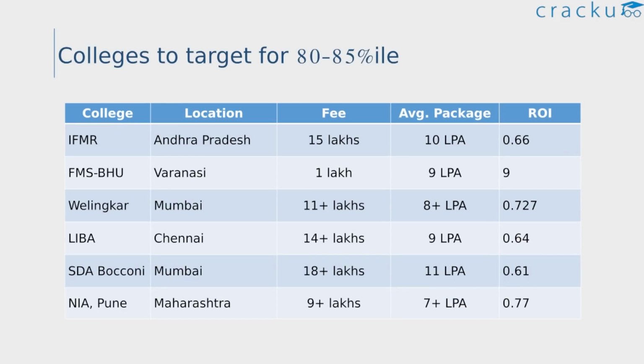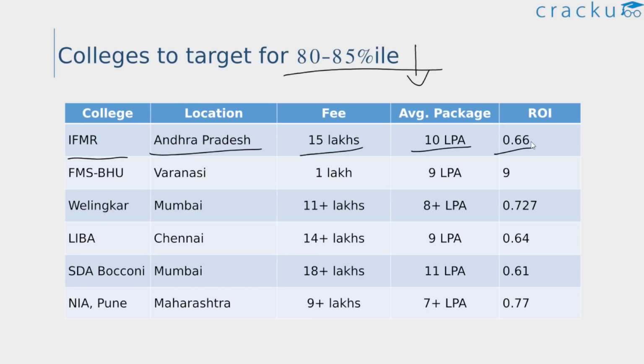Alright, now let's look at the colleges that you can target under this range if your percentile is expected to be in this range, 80 to 85. Firstly, we have IFMR. It's located in Sri City, Andhra Pradesh. It's around 70 kilometers from Chennai. The fee is 15 lakhs and the average package is around 10 plus lakh per annum and decent in terms of ROI.